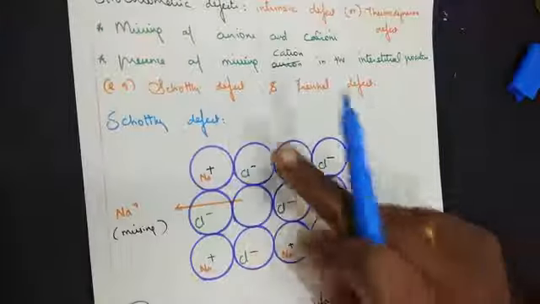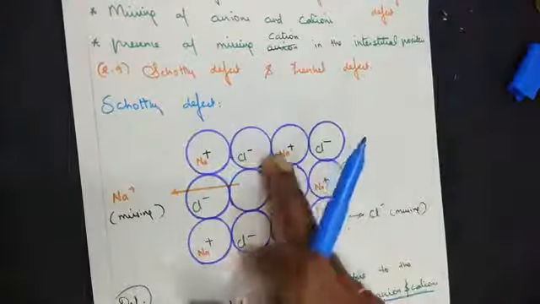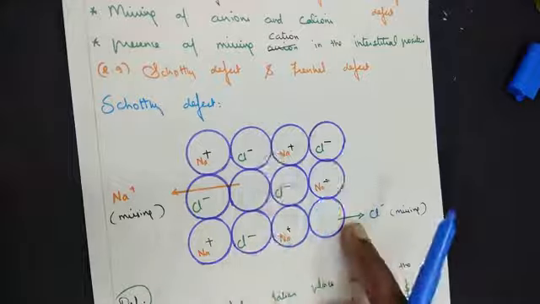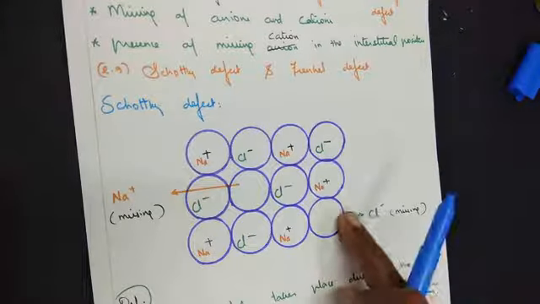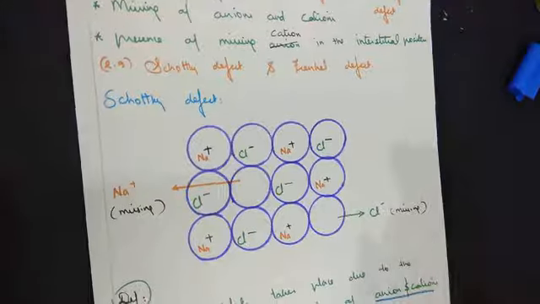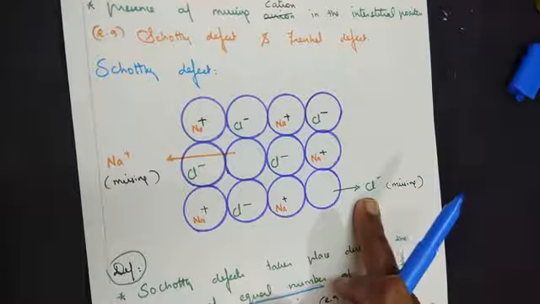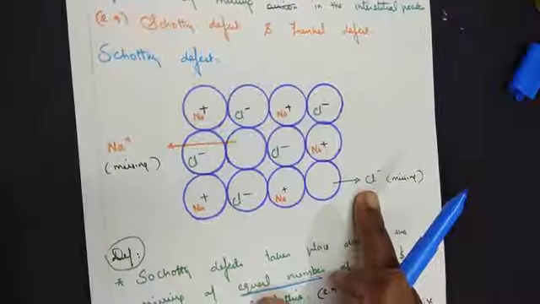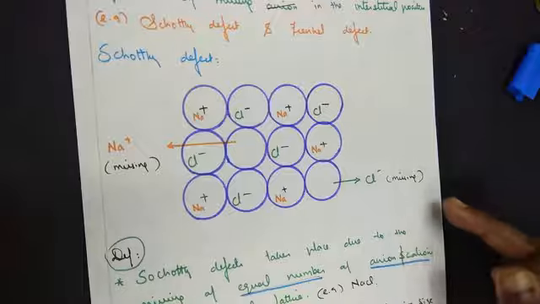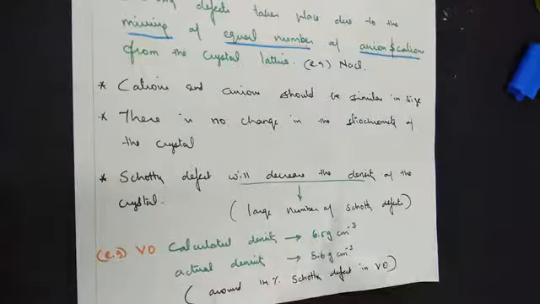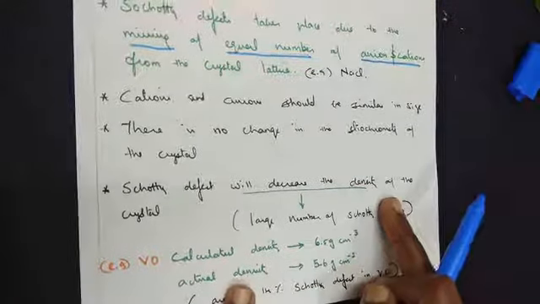So I hope you are clear with the Schottky defect. All you have to remember is the ions should have a similar size. Equal number of ions are missing. Because of that, the stoichiometry ratio remains the same. Because when one positive ion is missing, it will lead to another negative ion missing. It's because of that it will decrease the density of the crystal.